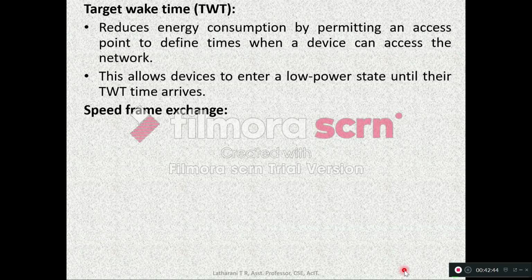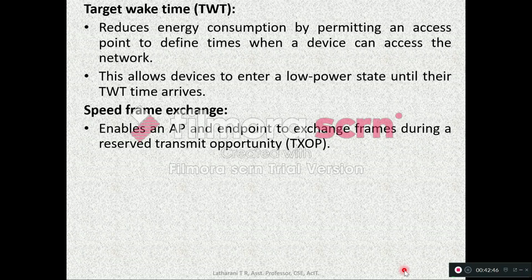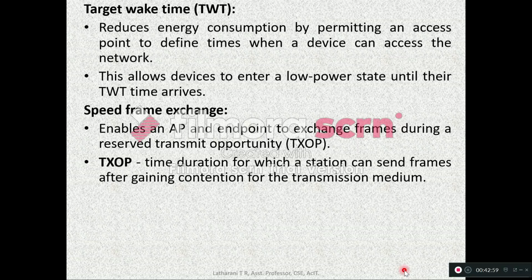Speed frame exchange enables an AP, that is access point, and an endpoint to exchange frames during the reserved transmit opportunity, which is called TXOP. That means the time duration for which a station can send frames after gaining contention for the transmission medium. When it gets control over the transmission medium, it can send frames for a particular amount of time.